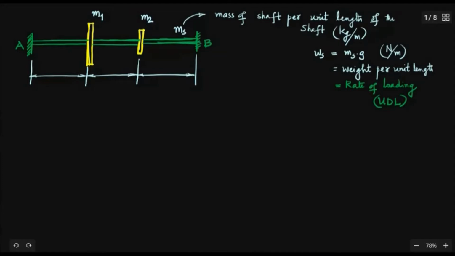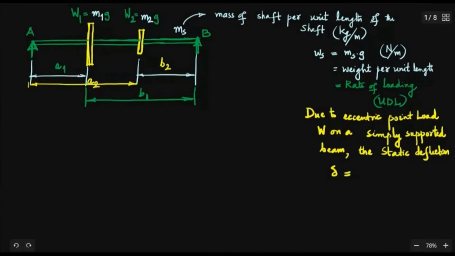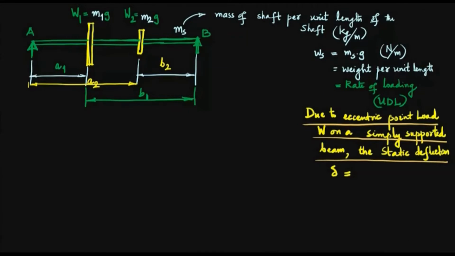That is what we are going to do: when a UDL acts, what the static deflection will be. For the eccentric loads, we have an equation. The static deflection due to the eccentric point load W, just consider one load W on a simply supported beam, the static deflection delta is equal to, so what is that equation?